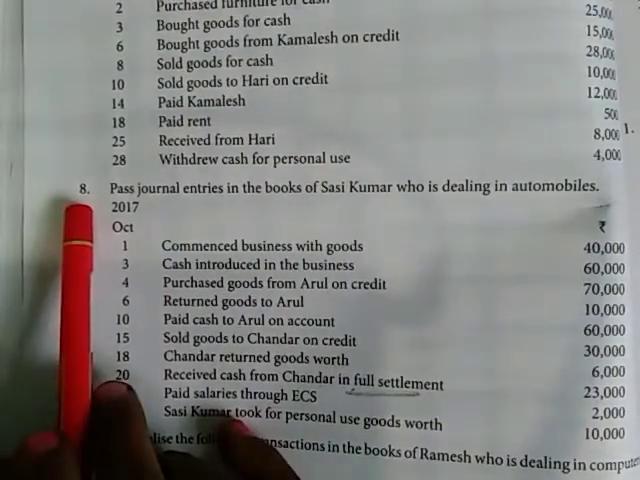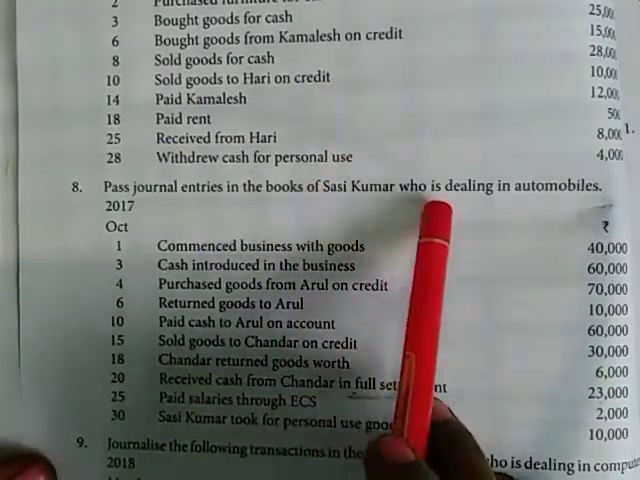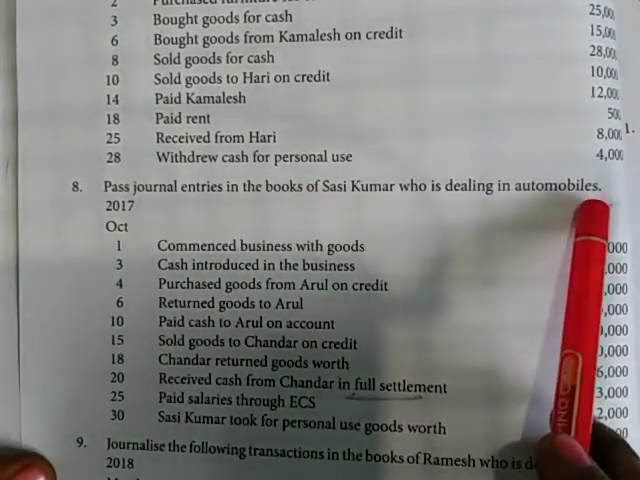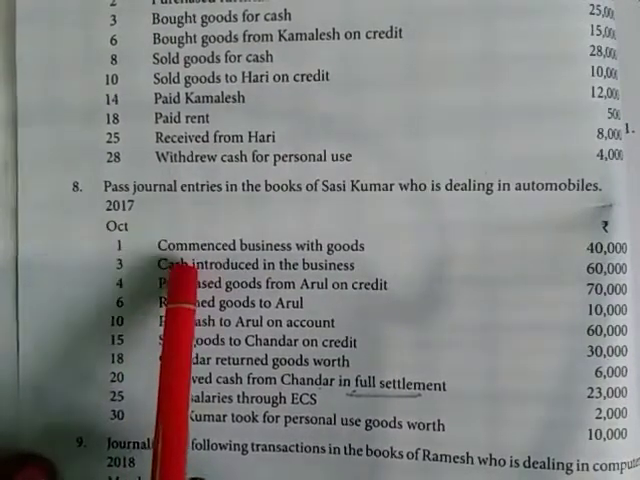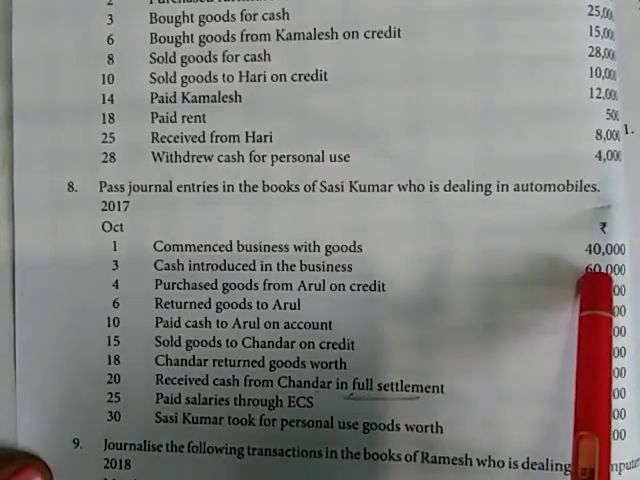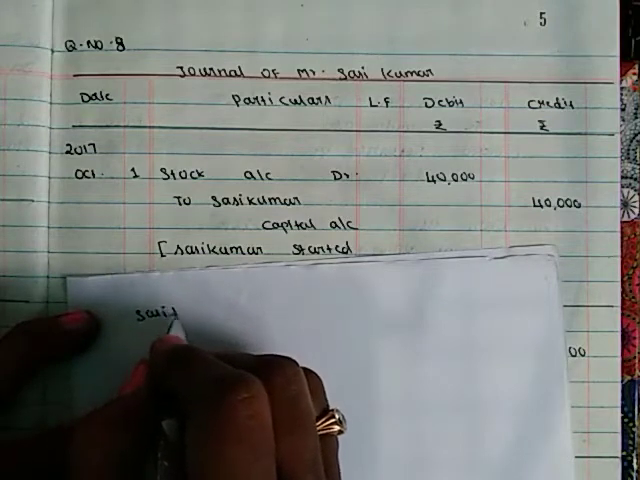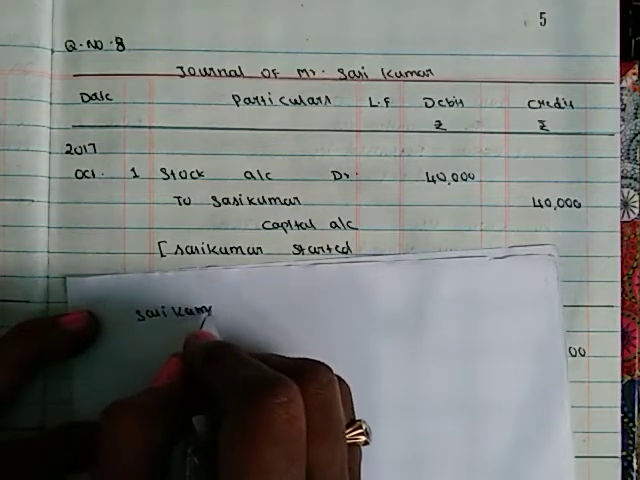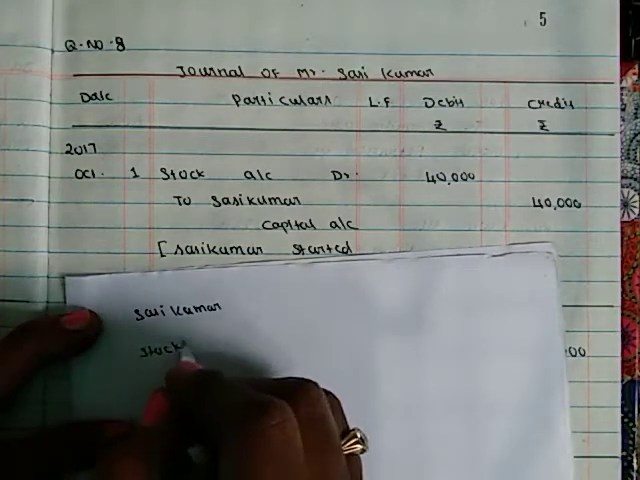Problem number 8. Pass journal entries in the books of Sasikumar, who is dealing in automobiles. On 2017 October 1st, he commenced business with goods, rupees 40,000. So the involved accounts are Sasikumar and stock, that is goods.